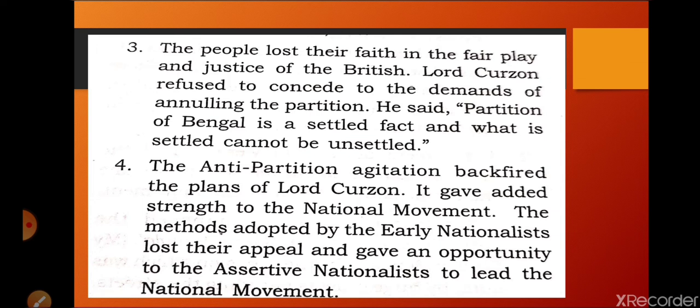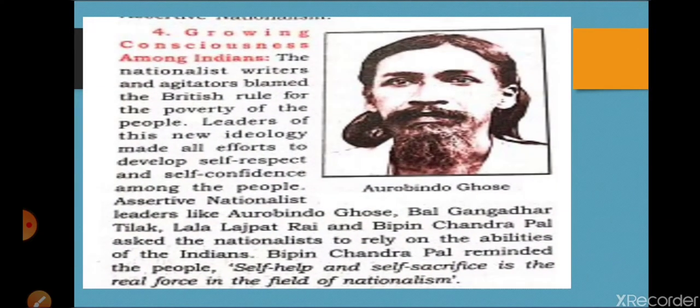Appeals, protests and prayers were useless. A new mode of protest, the mass movement or national movement, came into form. A change came in the thinking of people: while the early nationalists relied on petitions, prayers and protest, now the mass movement became important. So now we are going to discuss the next topic. I hope you understood.